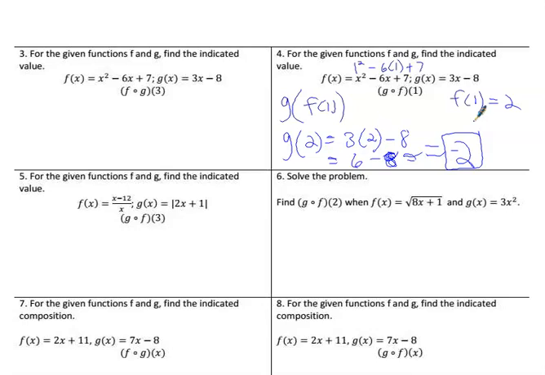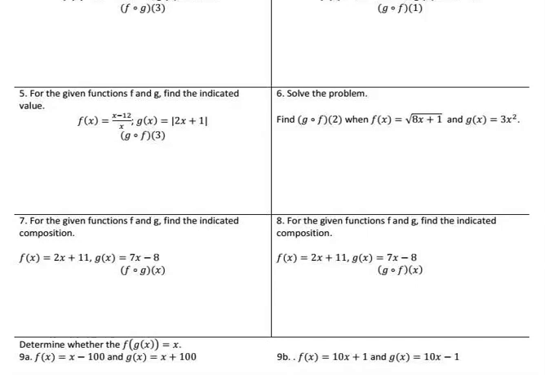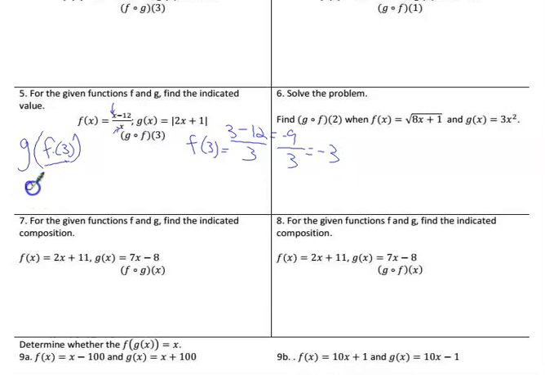Let's move on to number 5. Number 5 wants f of g of 3. So, I'm sorry, g of f of 3. g with f of 3 on the inside. So let's find out what f of 3 is. f of 3 is 3 minus 12 over 3. We had to make every x become a 3. 3 minus 12 is negative 9. Negative 9 divided by 3 is negative 3. So f of 3 was negative 3.